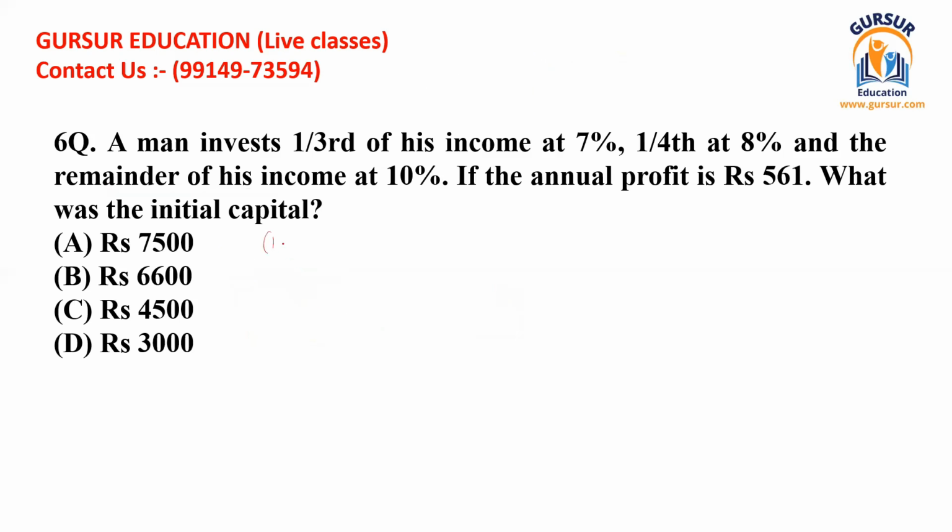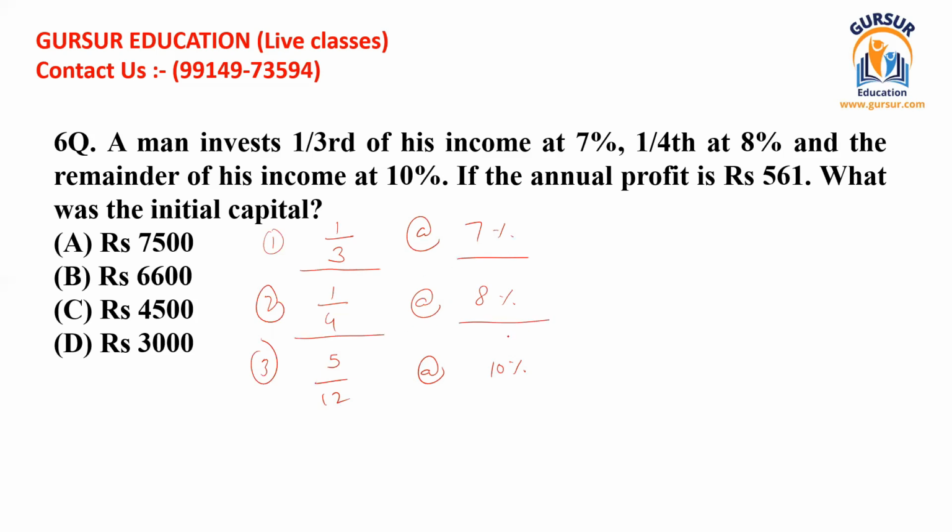So I can write all these again like this. The first investment is 1/3 of his income at the rate of 7%. The second is 1/4 at the rate of 8%. And the last is 5 divided by 12 at the rate of 10%. He has made the investment. So this is the capital, this is the earning rate; this is the capital, this is the earning rate; this is the capital, this is the earning rate.